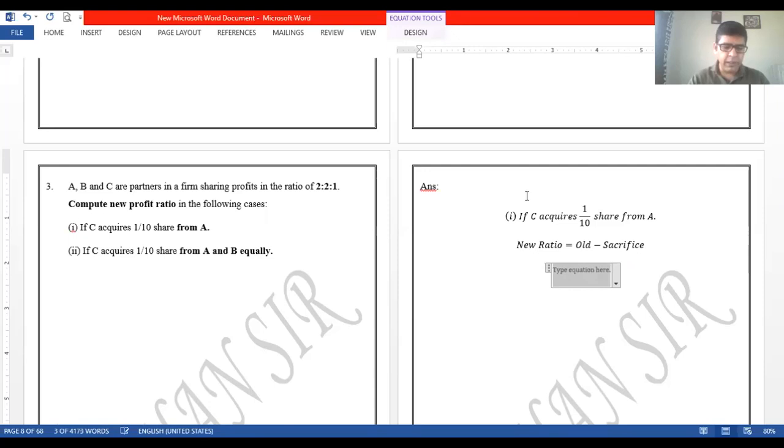Now for A, we directly have to find the new ratio. For A, the old ratio can be seen as, for A, that is 2 by 5, right? How much share has he sacrificed? 1 by 10. So let me deduct 1 by 10. Okay, so that's all. So now the calculation.